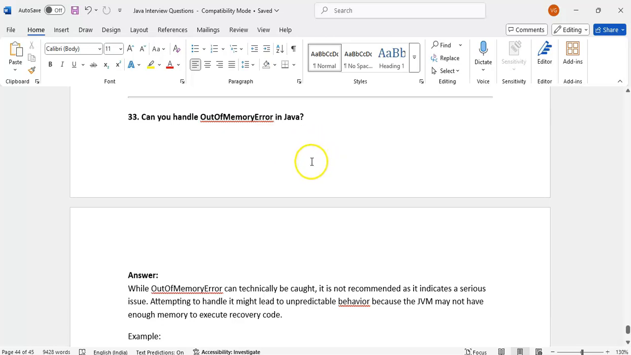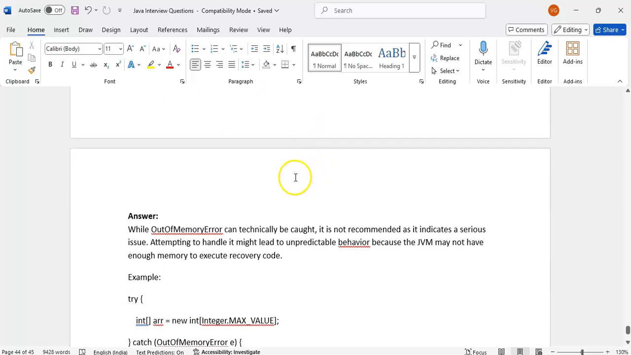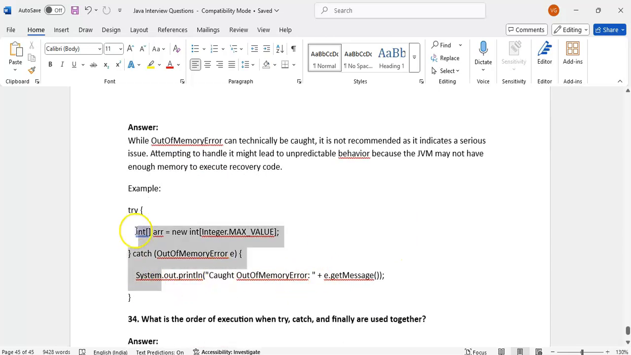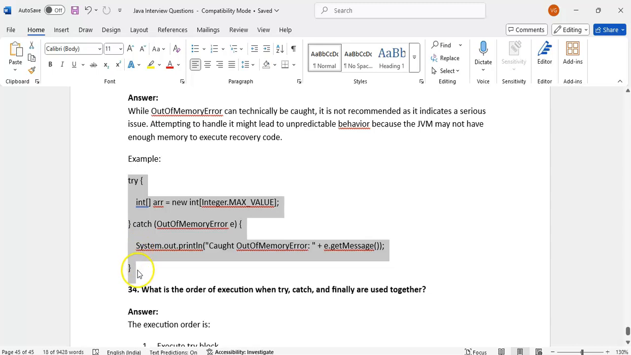Can you handle out of memory error? Technically we can handle it, but it is not recommended. What will happen if you catch it in the catch block when memory is full? Again it will fail. It indicates a serious issue. Attempting to handle it may lead to unpredictable behavior because the JVM may not have enough memory to recover. You are catching, that is fine, but the following code will not execute because memory is already full.